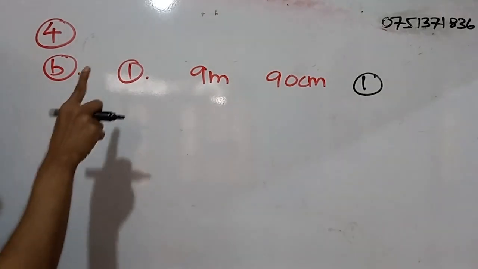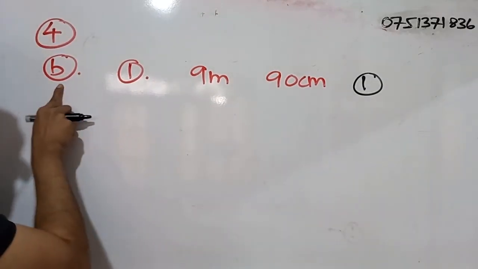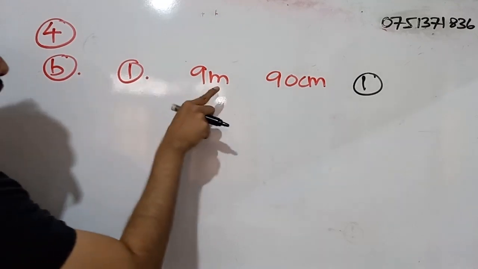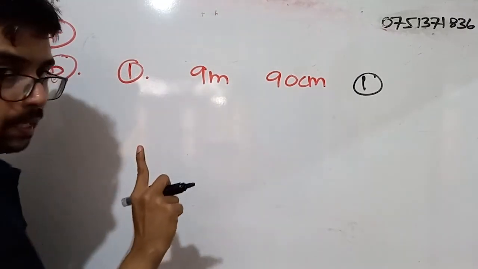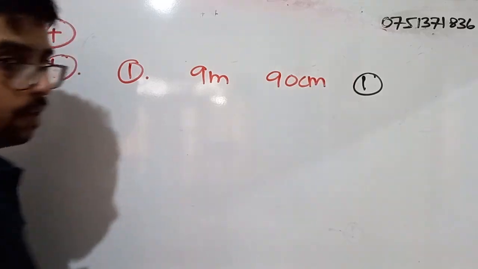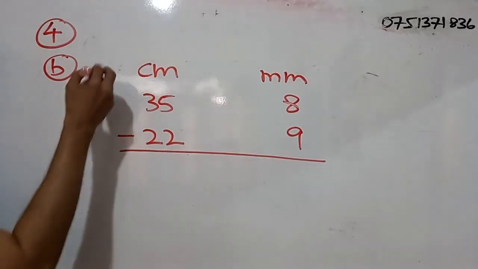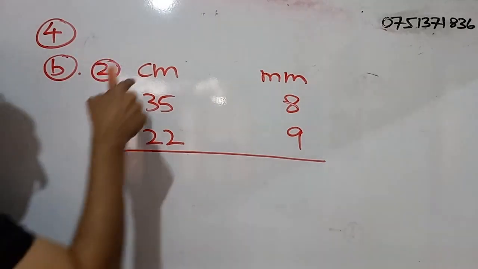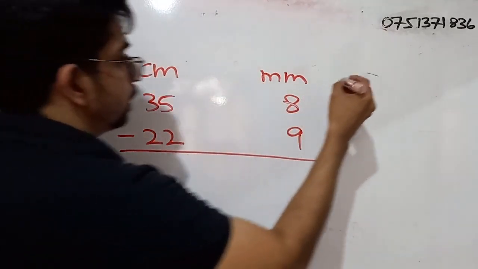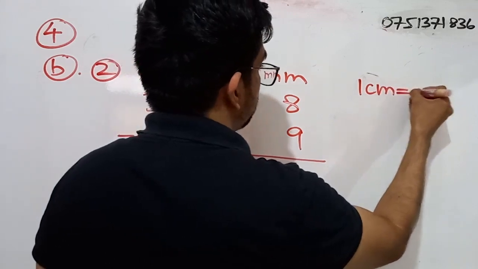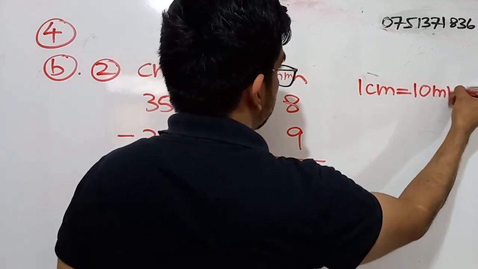Right. So for the first part of simple B, the answer is 9 meters and 90 centimeters. For that, you will be getting 1 mark. Right. Simple B. So we have to do this simplification also. This is part 2. So we have centimeters and millimeters. We know 1 centimeter is equal to 10 millimeters.